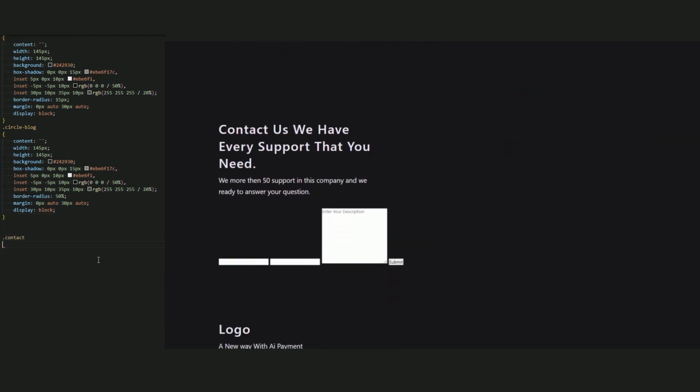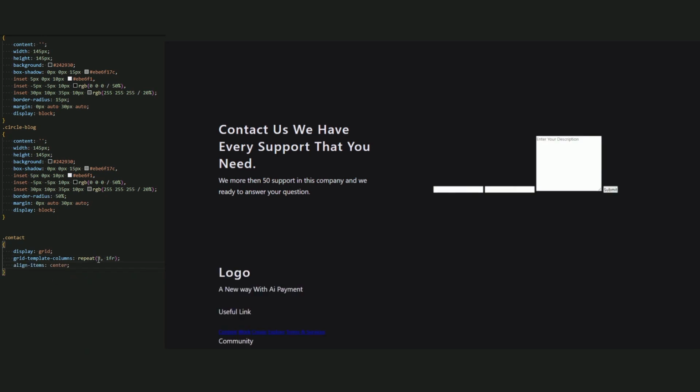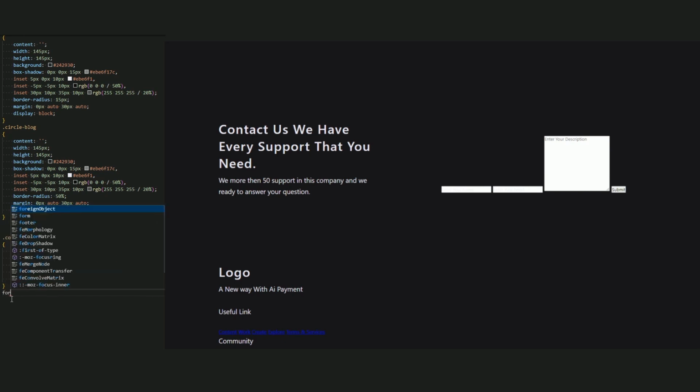Now for contact, add a display grid. Grid template column, repeat, 2, 1fr, and align item be center. Now set the position to relative and the grid gap 50 pixel. Okay, now we want to create a form style and we want all inputs to be on another line.